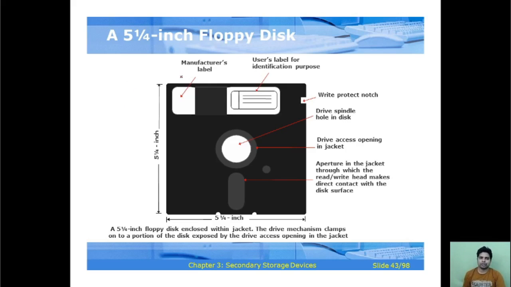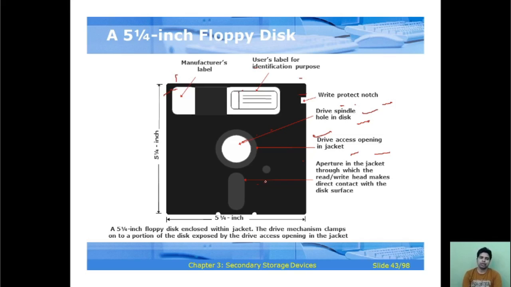Here you can see the manufacturer's label, and these are the user's label for identification purposes, and this is used to write product notes, and these are the drive spindle hole in the disk, the drive axis opening in the jacket, and this symbol shows the aperture in the jacket through which the read write head makes direct contact with the disk surface.